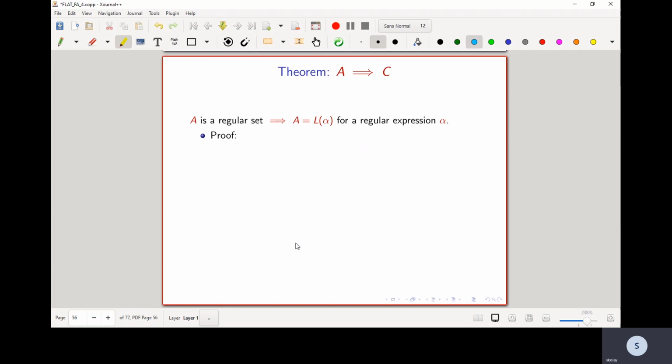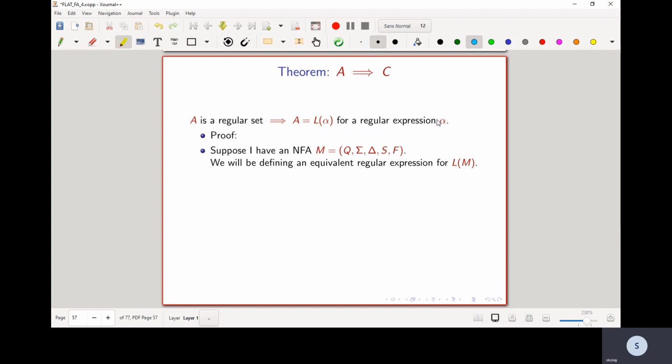Okay, so A implies C. Statement A was that A is a regular set, and statement C says that A is a language matching a regular expression alpha. What we are going to show is that if A is a regular set, this implies that A must match a regular expression alpha. So here is the proof.